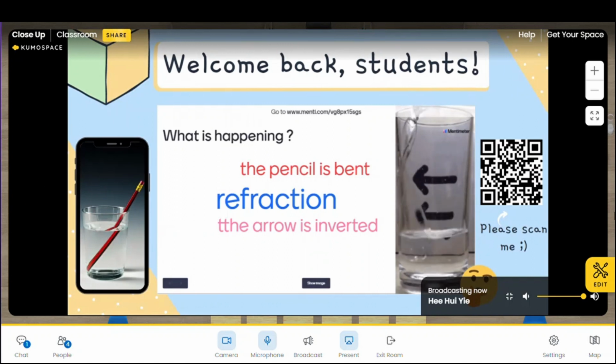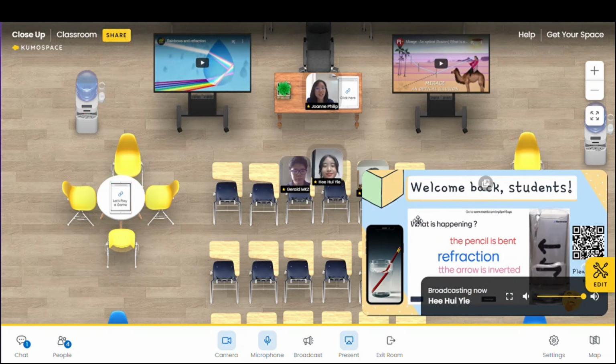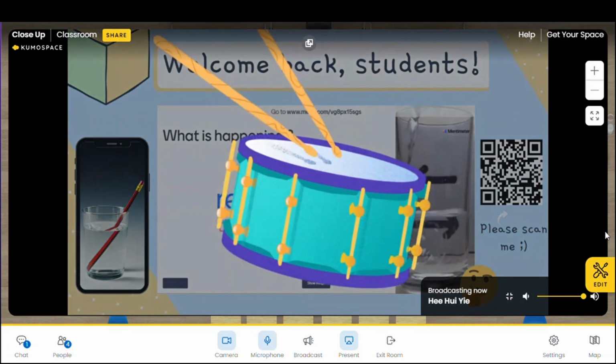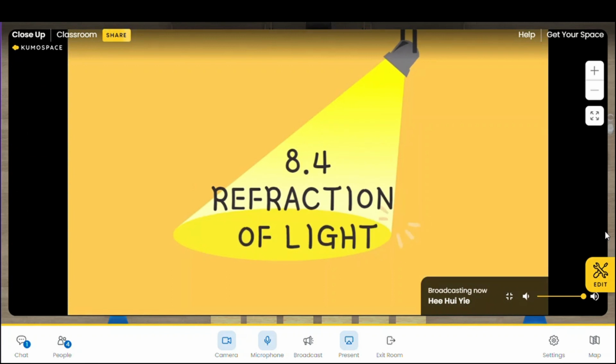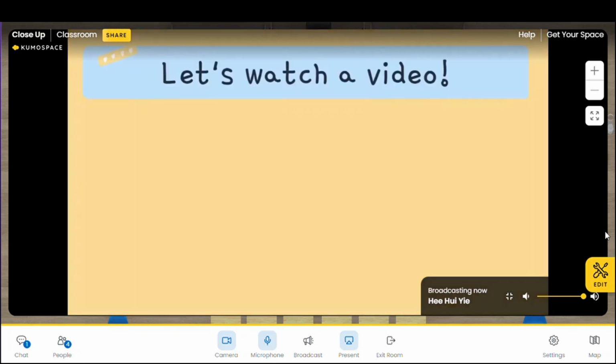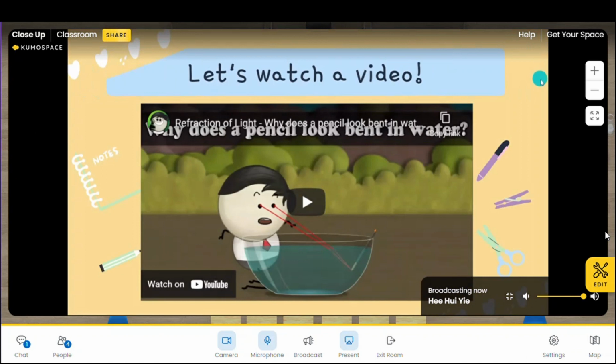But right now, can anyone guess what we are going to learn about? Refraction, teacher. Are you sure? Okay, for the moment of truth, today we are going to learn about, drum roll please, 8.4 Refraction of Light. Congratulations to Holun and those who answered correctly. Give a round of applause. Thank you very much for participating and sharing your answers.